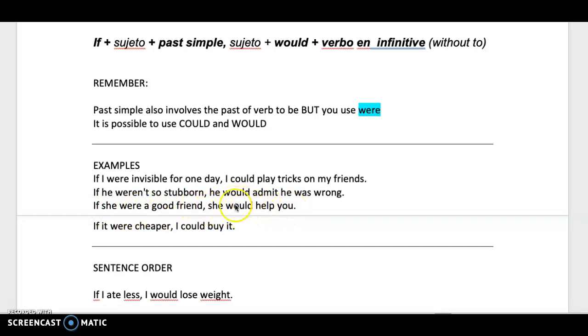Okay, remember the auxiliary verb would and the verb help is in normal form. The verb help, normal. Okay, so remember that we have she, that is third person, we have he, that is third person, but we use the verb to be in past, and that is were, weren't in negative.